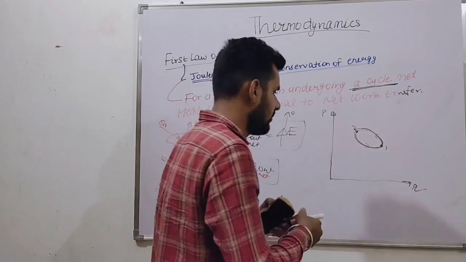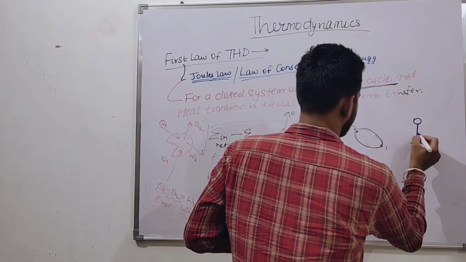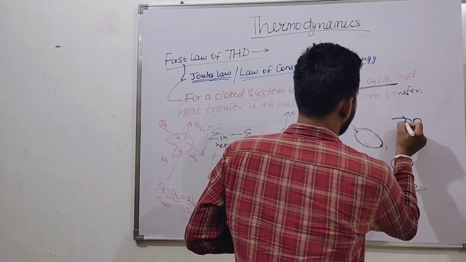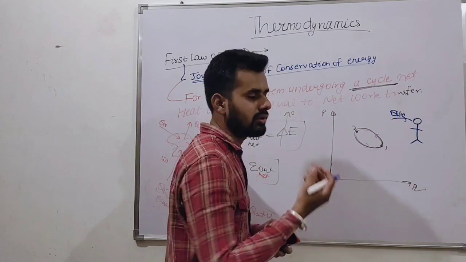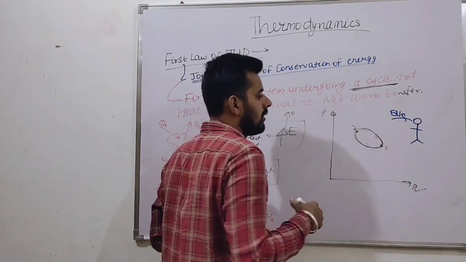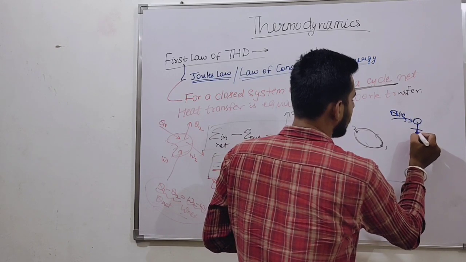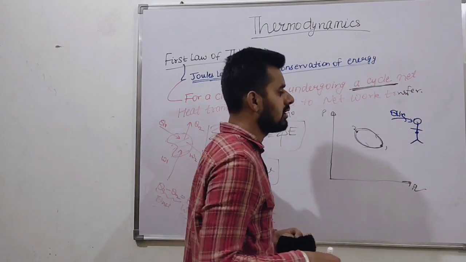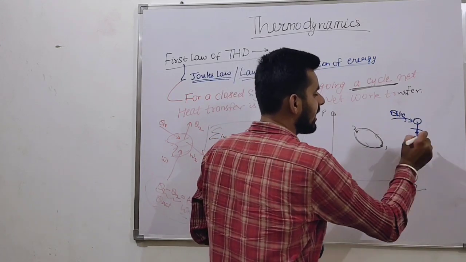Suppose this is a human. This is energy input; we eat food. It is consumed in our body, and what does the body do with that energy?